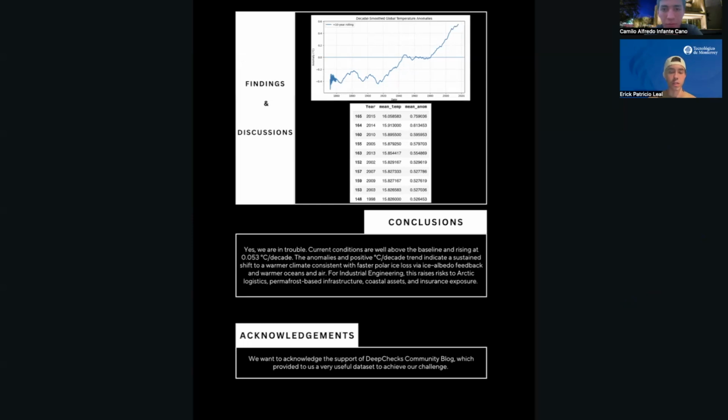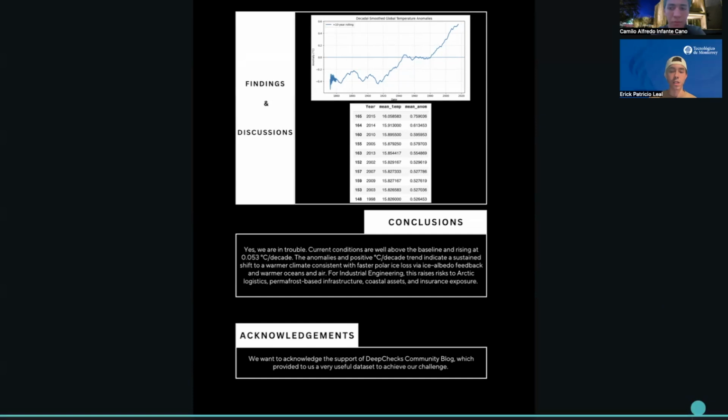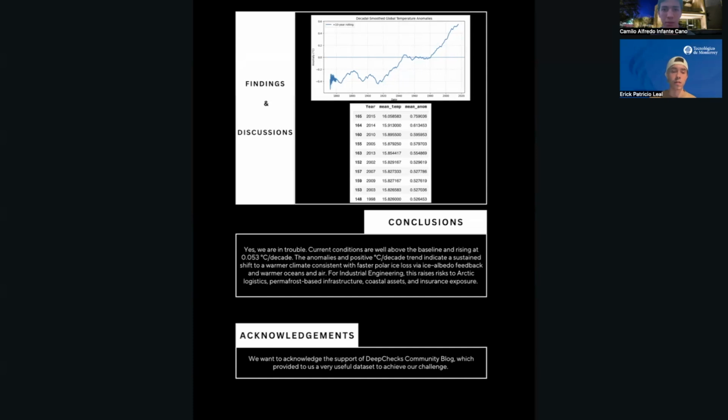For industrial engineering, this implies higher risk to Arctic routing, permafrost-founded assets, and coastal facilities, plus knock-ons on insurance and inventory policy. The limitation is that this is a global mean series that ends in 2015. Integrating current sea ice extent and volume will refine magnitudes, but the direction of the risk remains the same.